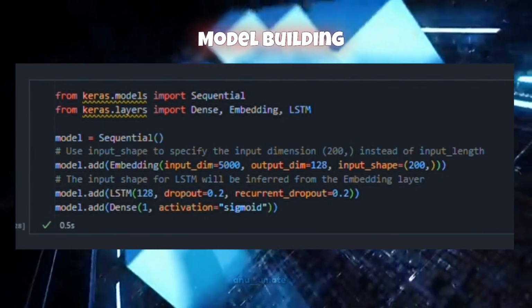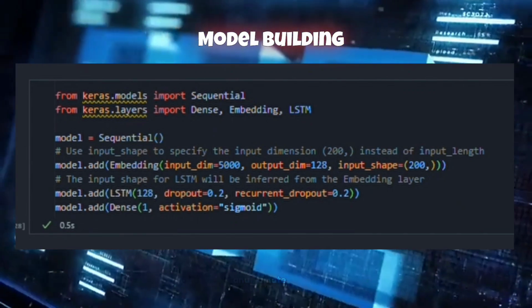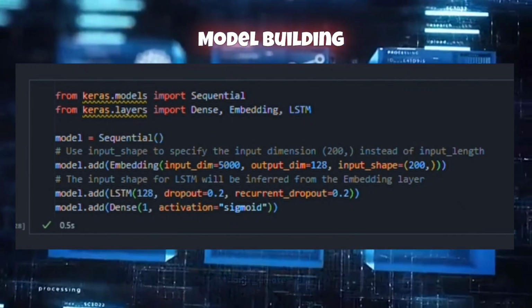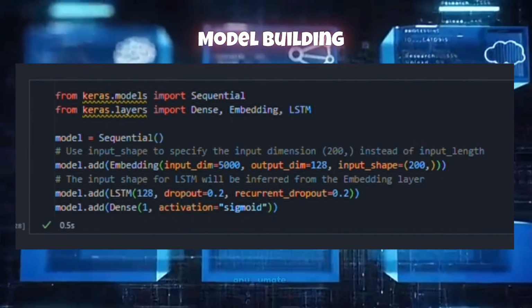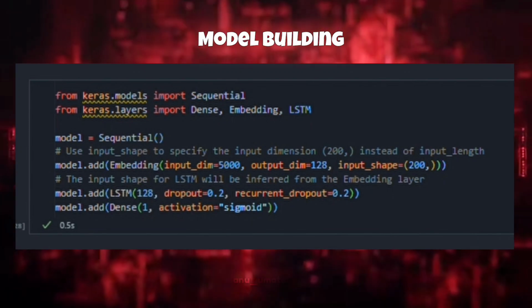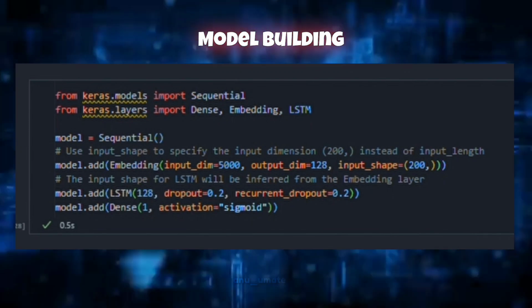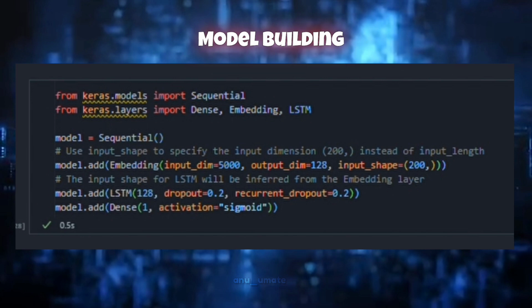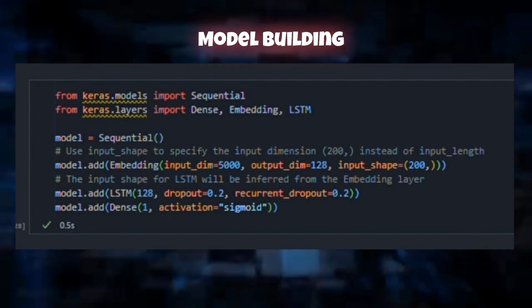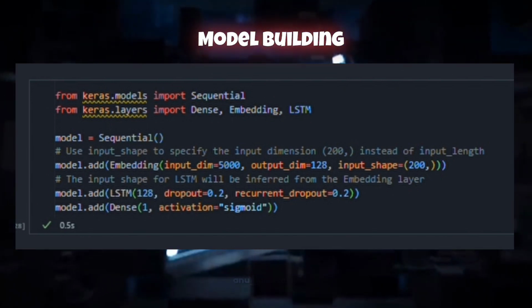Now, to make sure our model does not get too attached to a specific detail, we apply a technique called dropout. It is like training for a memory game where you purposely forget a few things so that you focus on what is really important. This way, our model generalizes better rather than just memorizing everything word for word.